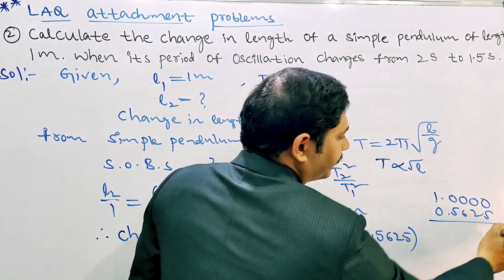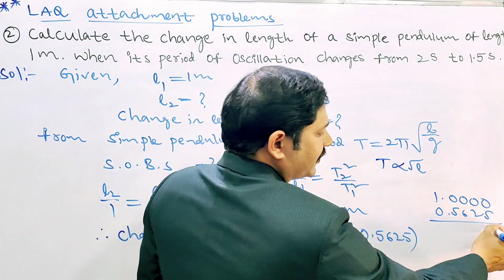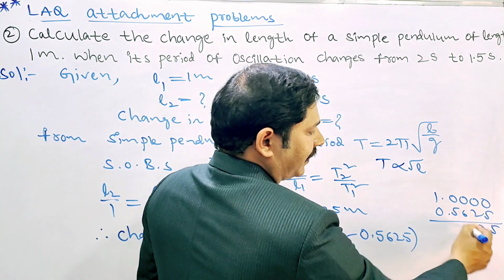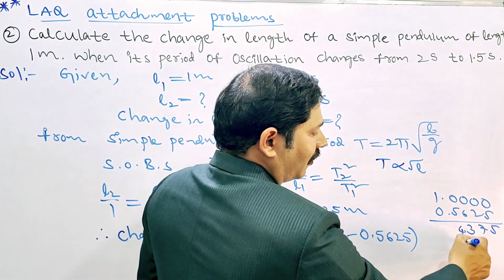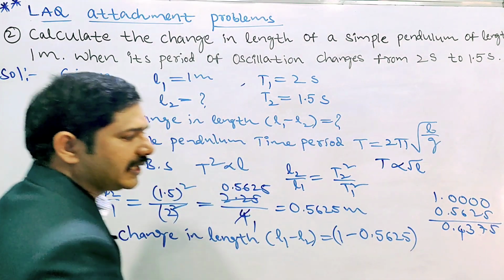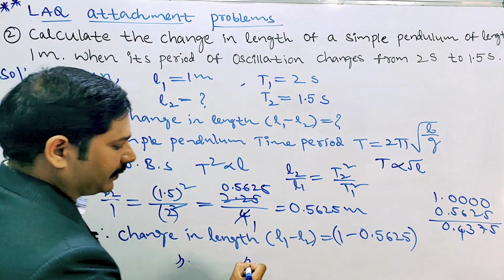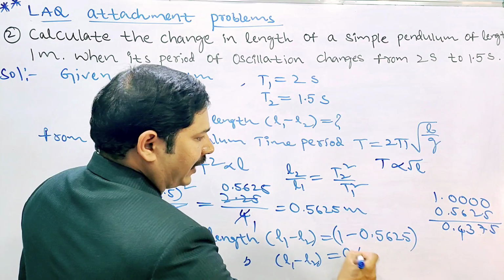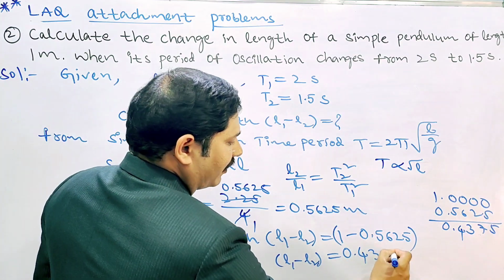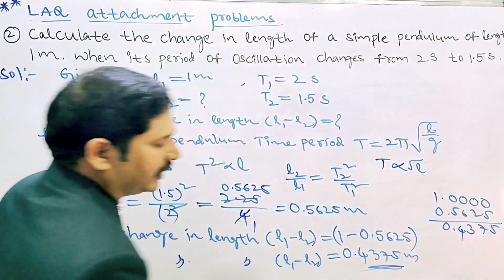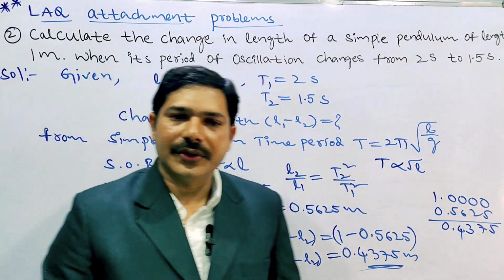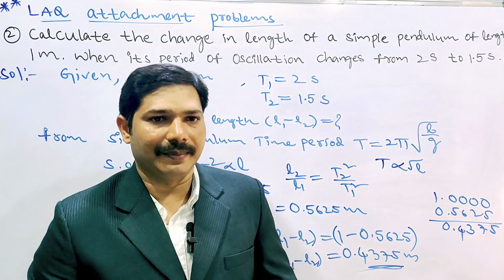0.5625, solve this one. 10 minus 5 is what? 5. 9 minus 2, 7. 9 minus 6, 3. 9 minus 5, 4. Here 0. So 0.4375. Therefore, change in length, L1 minus L2 value, is how much? 0.4375 meters. This is the answer. This type of problems they can ask in the simple pendulum problems.